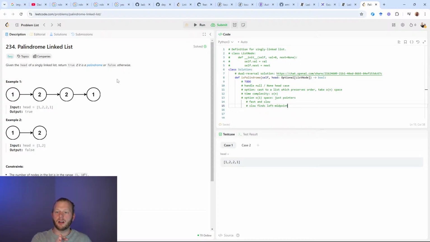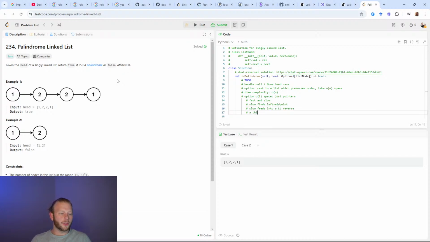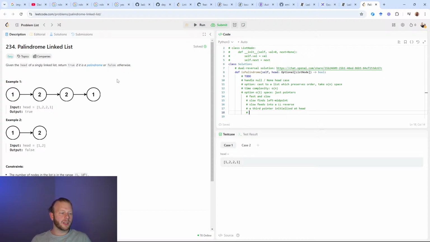It's the midpoint on an odd case, and it's the left of the middle on the even case. Slow feeds into a linked list reverse, a third pointer initialized at head, iterate through and compare third to reversed slow.